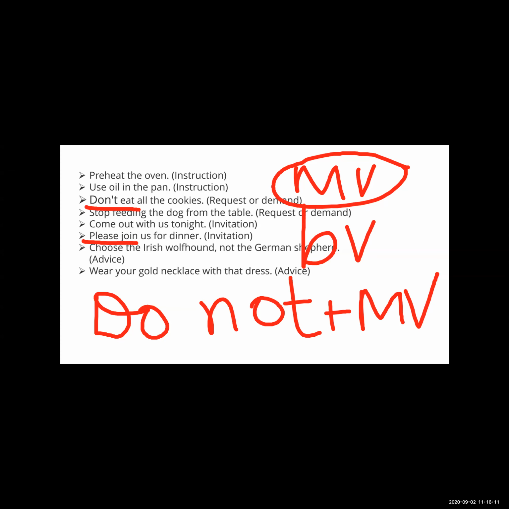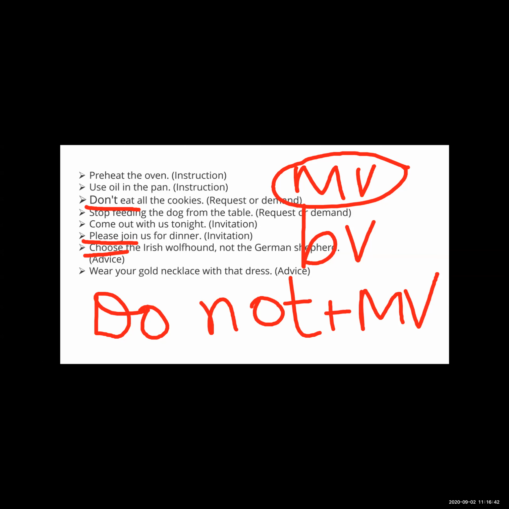Whenever you have to put a word like please, you have to put it before the verb. Please join us for dinner. Now see, the next one is choose. It is also a main verb, a base verb. Choose the Irish wolfhound, not the German shepherd. It is advised to choose that kind of dog, not that kind. It is an advice sentence.